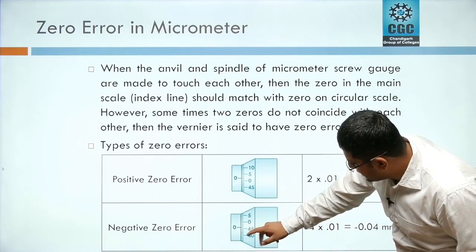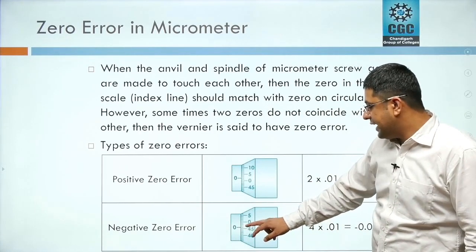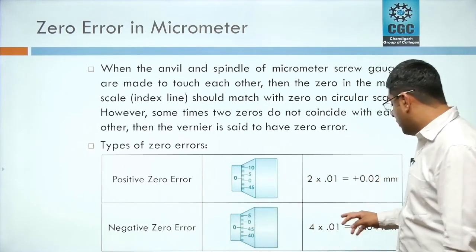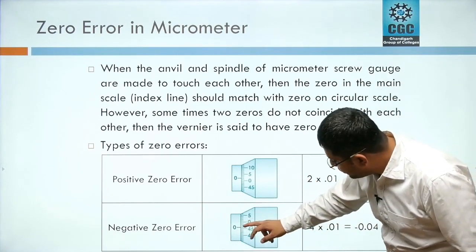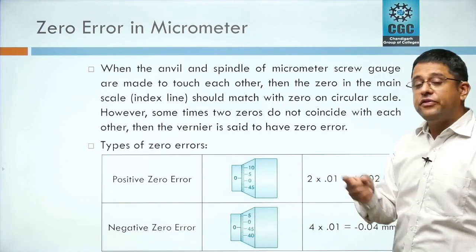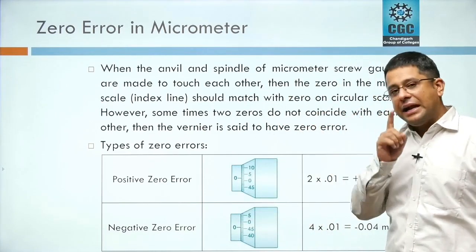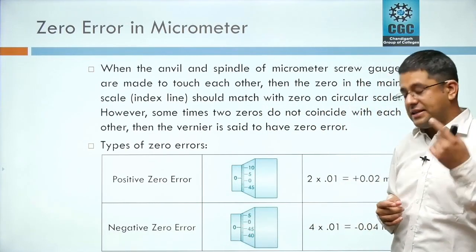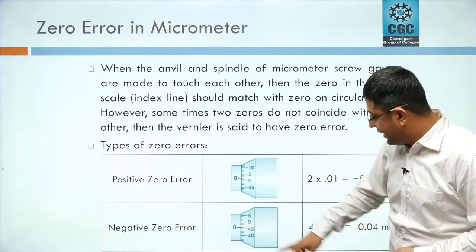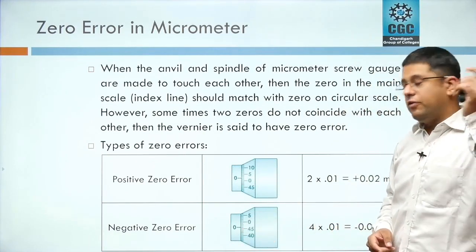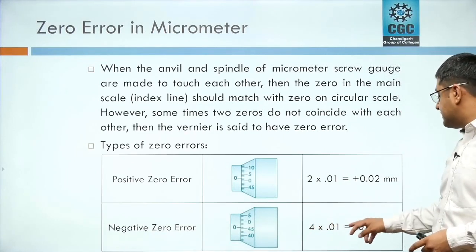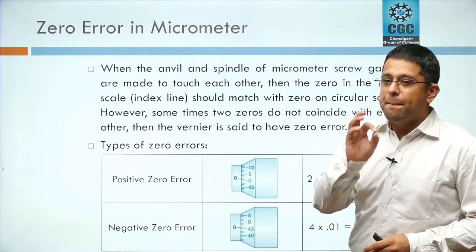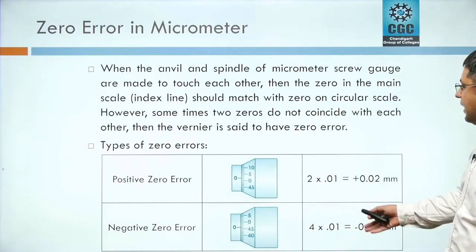In this case, you can see this is the line of the thimble coinciding with the zero is 46th actually. You can say that it is 45, it is 46. But we are not going to take 46 here. हमने देखना है कि ये जीरो से कितनी दूर है. This is not 46, this is 50 minus 46. In case of a negative zero error, you need to minus the line which is coinciding with the zero or indexing or line of the main scale from 50. So here it is 46, but we have to minus 46 from 50. That will come out to be 4 and multiply it with the least count, then you will get the नेगेटिव जीरो एरर. नेगेटिव लेने के लिए हमें जो हमारी वैल्यू है उसे 50 में से माइनस करना होगा. These are the values of the zero error.